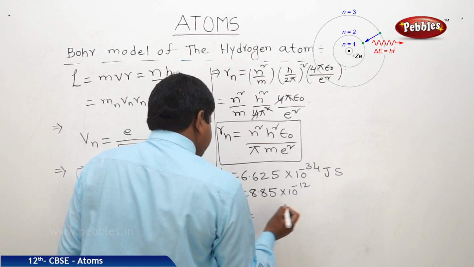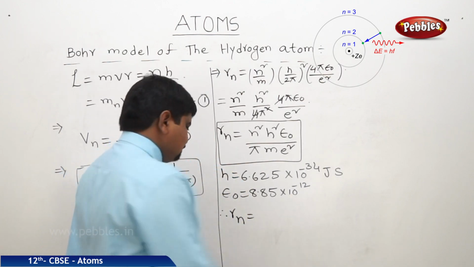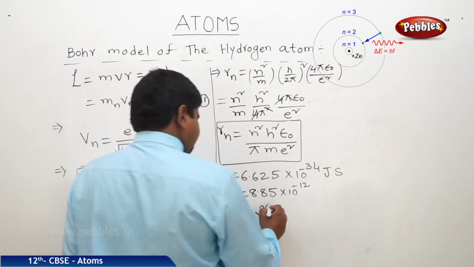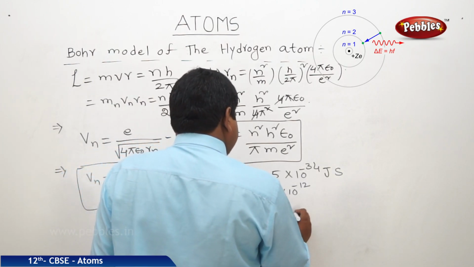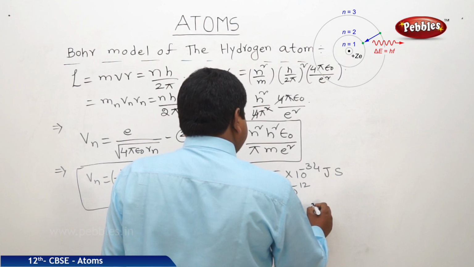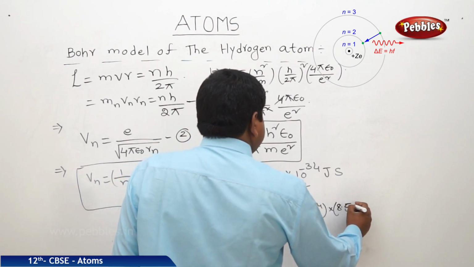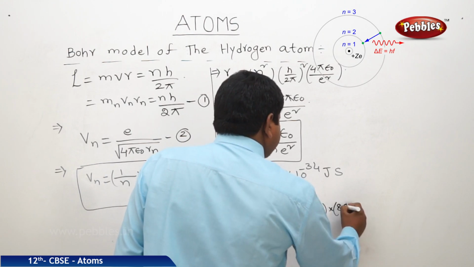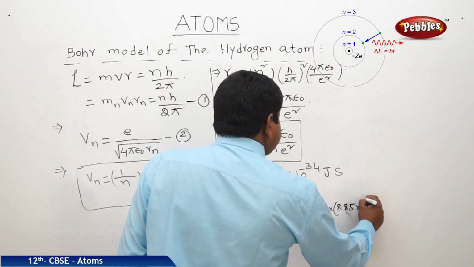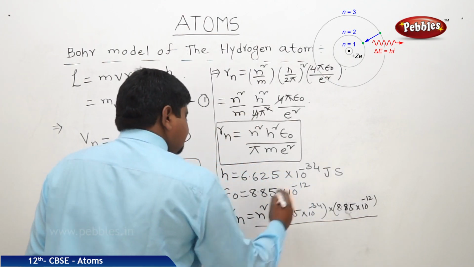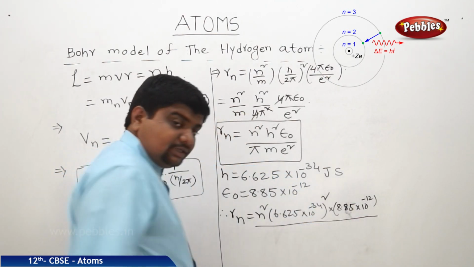Rn is equal to n square into 6.625 into 10 to the power of minus 34 into 8.85 into 10 to the power of minus 12 by, it is n square h square, right? That's why whole square.